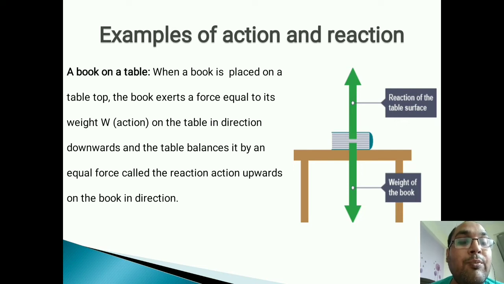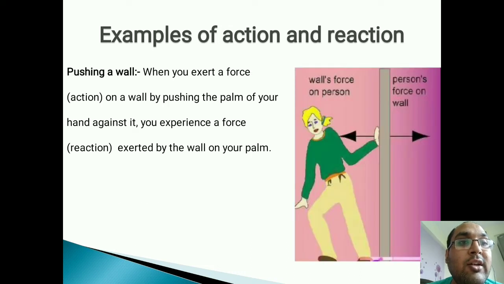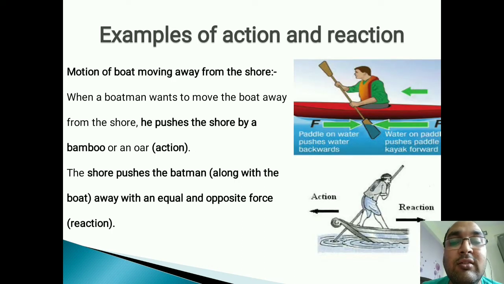Now if, for example, I am pushing the book, it will start moving in the forward direction. Now the force exerted on the book will not be balanced. Next one, we are exerting a lot of force on a wall, but the wall is not moving. Why? We are exerting a force on the wall, and the wall is also pushing us. We are exerting force, that is action, and the wall is exerting force on us, that is reaction. You have to understand this.